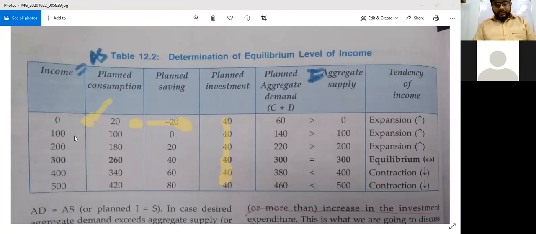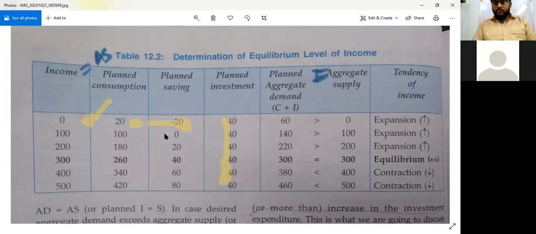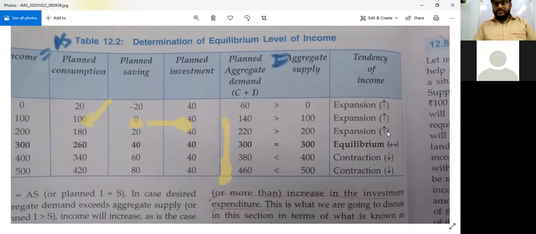Second, see, income is 100, income increases, planned consumption is 100, saving is 0. Since income is equal to consumption, here our saving will be 0. So here planned aggregate demand will be how much? 140. That is your 100 plus 40, 140. And still we have excess demand. So with excess demand, our economy will have a tendency of increment. With excess demand, our economy will always expand.